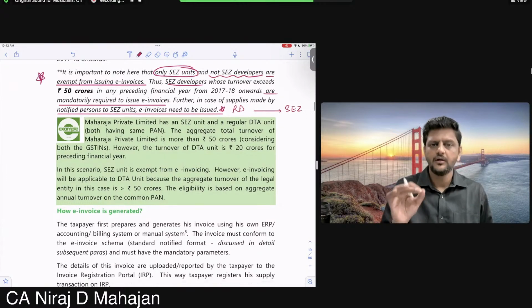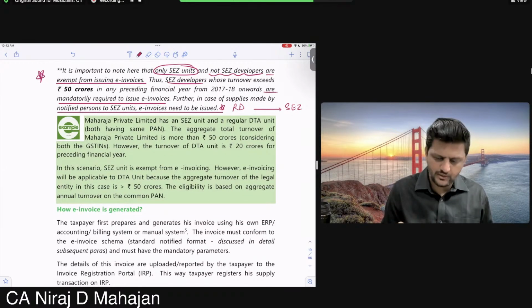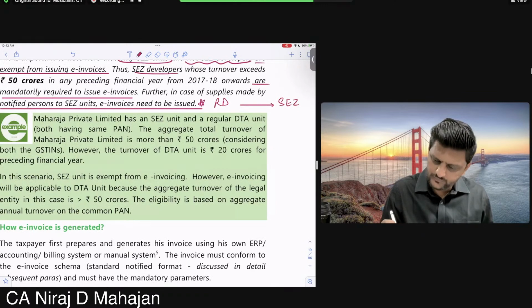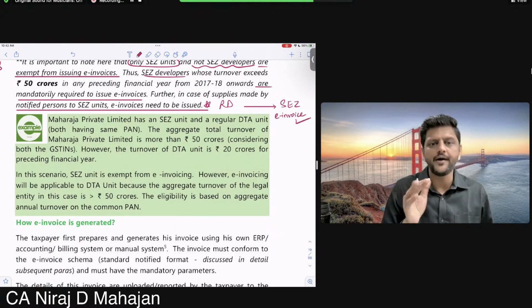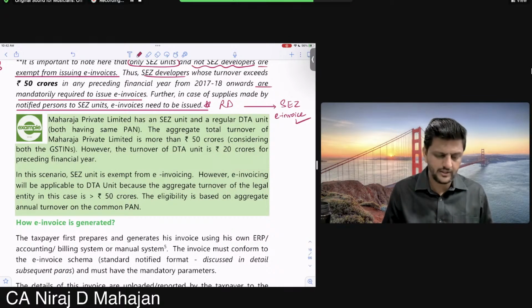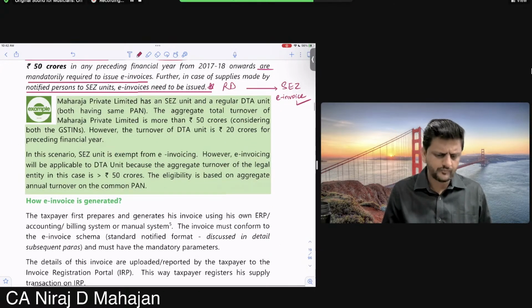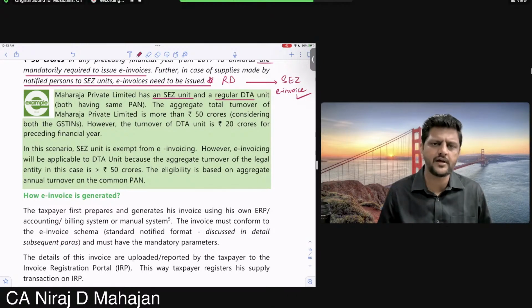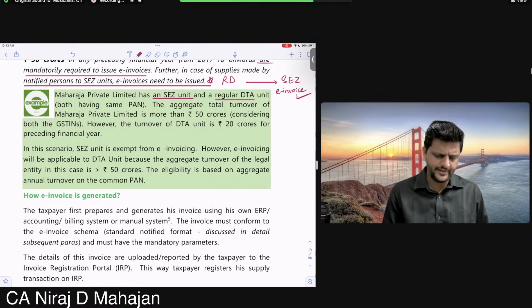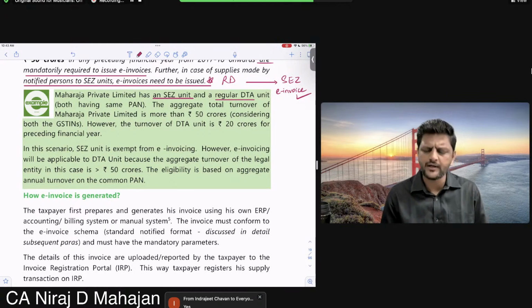Look at this. Notified person to SEZ unit, invoicing required. RD means registered dealer. Mahajan Private Limited has an SEZ unit and a regular DTA. DTA, I hope you remember, domestic tariff area. Any area other than SEZ is DTA. It has an SEZ unit and a DTA unit, both having the same PAN.